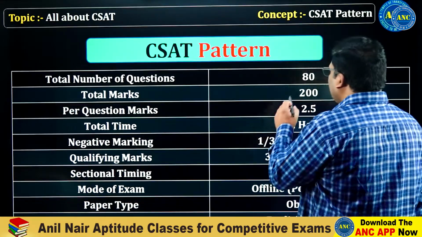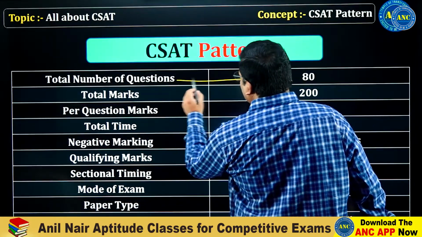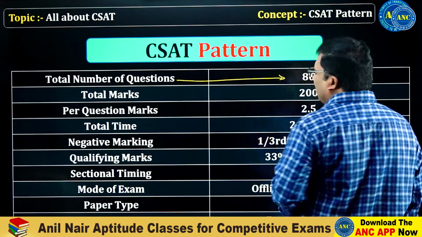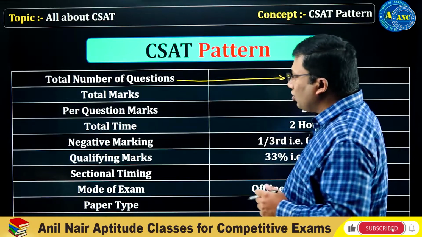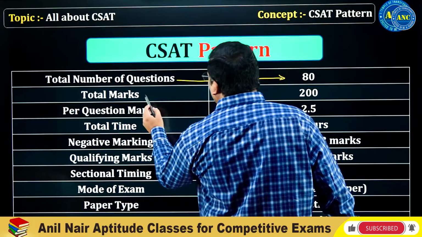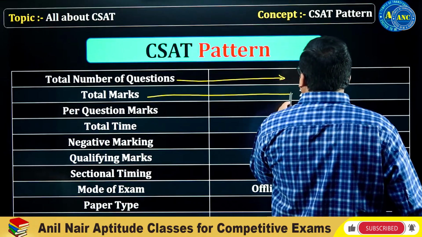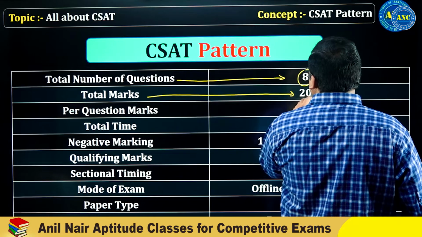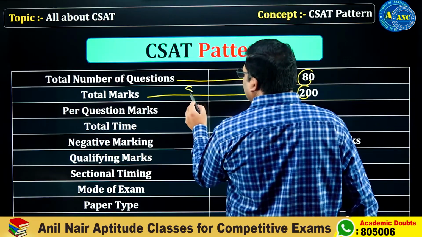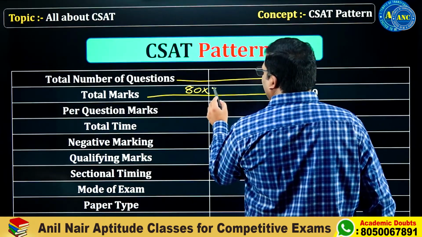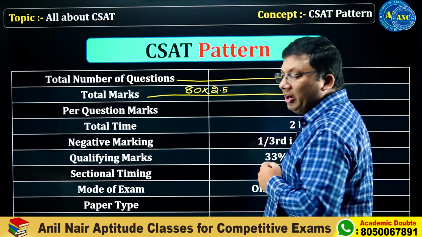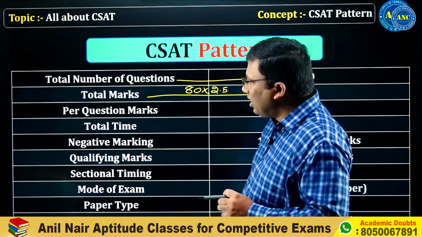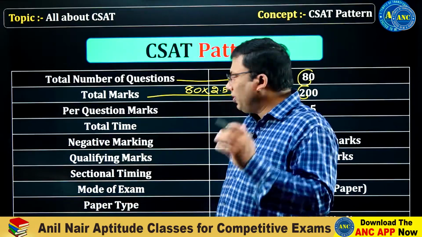So how many questions will there be? 80 questions will be asked in General Studies Paper 2, which is the CSAT paper. Each question carries 2.5 marks. So 80 into 2.5 is 200 marks.